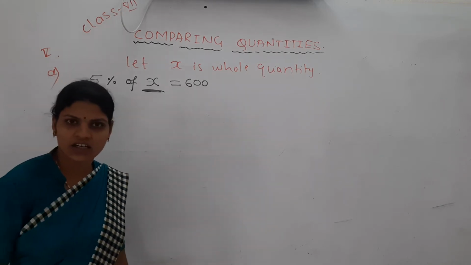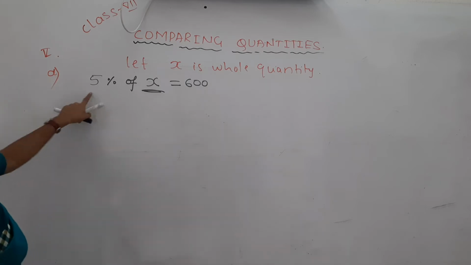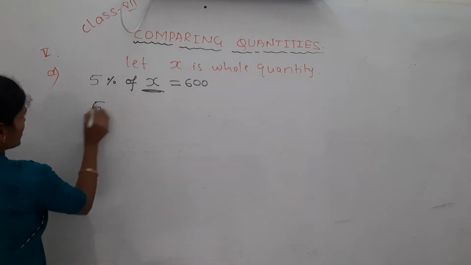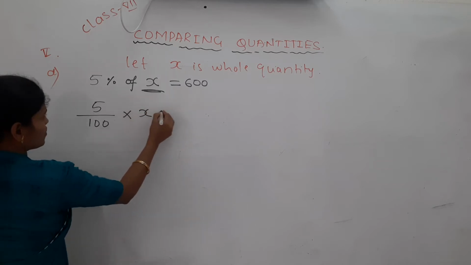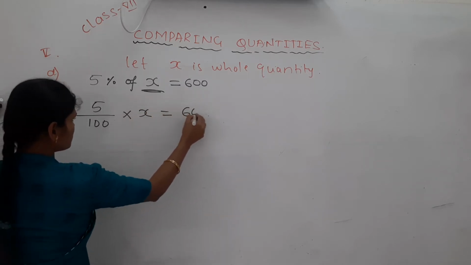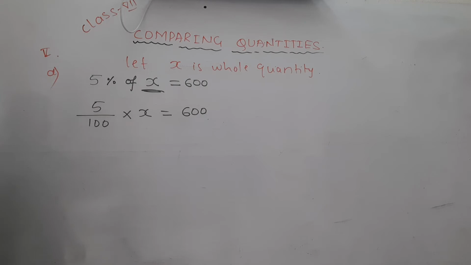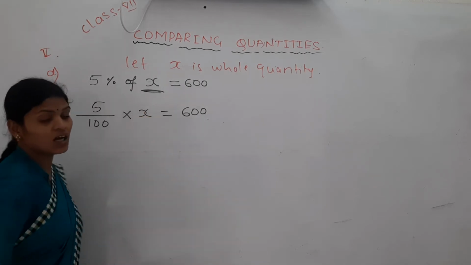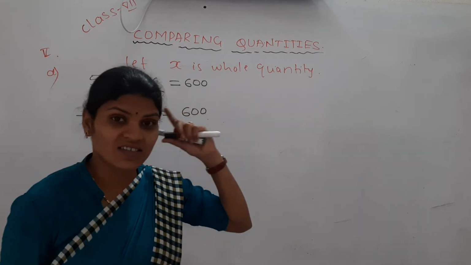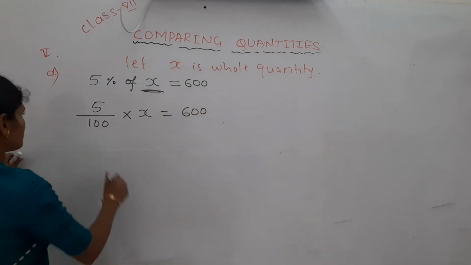600. Got it clear? Okay. So 5%, 5 by 100 multiplied by x as it is, then 600. Yes. Now we are finding the x value. Here use the simple equation lesson. Yes, how to find the x value.